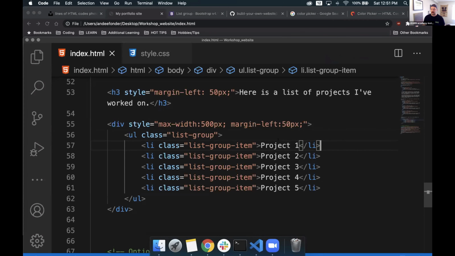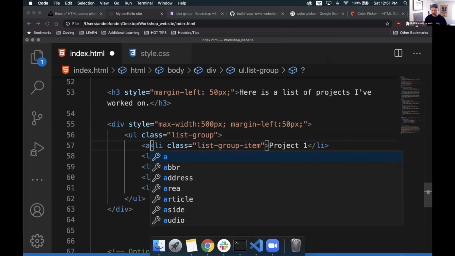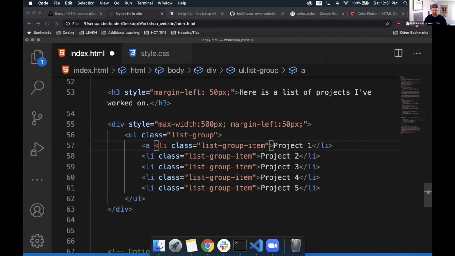And inside of here, what I can do is wrap this entire LI, this list item, with something called an anchor tag. So I can go left caret A, starting with that. And I can type in href. So A stands for anchor. We do href equals, we'll have some quotation marks here, and I'll just leave it blank for right now. We'll close that off, and it gives us immediately our closing tag. But again, like the divs, it's in the wrong place. We need this anchor tag to wrap the entire element that we need to be clickable. So I will take that anchor tag off at the end there and add it to the very end of my list item after its closing tag.